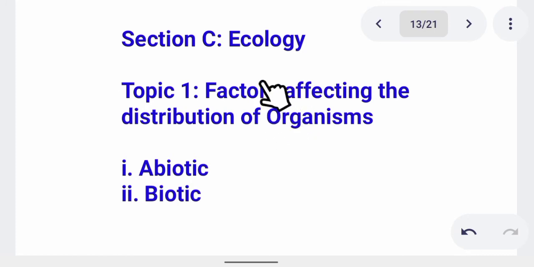The definition of ecology is very simple. Then topic 1 under this section: factors affecting the distribution of organisms, and we have biotic and abiotic factors. Abiotic factors are non-living components that affect living organisms, for example temperature, rainfall, humidity. Then we have edaphic factors, which are factors of the soil that affect living organisms. Then we have biotic factors. Under biotic factors, we have things like symbiosis, parasitism, predators, and so many of them. So we have to learn and understand them.